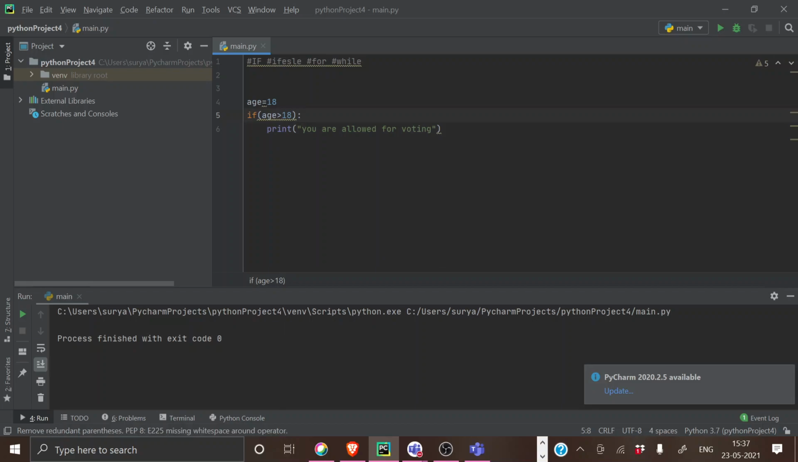So age is, if your age is equal to 18 or above 18, you are allowed for voting. So this is what I said. If condition is, so this is a condition. If condition.